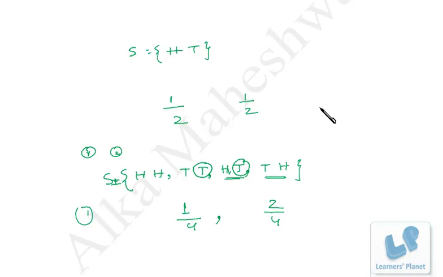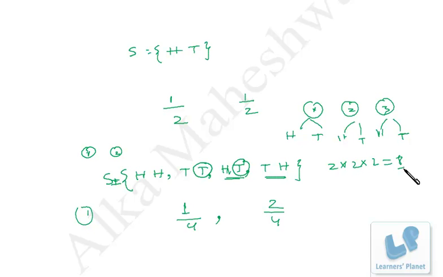So if we have three coins, suppose 1, 2 and 3, each is having two possibilities, head and tail. So the total sample space will be 2 into 2 into 2, that's 8. That means the total possible outcomes will be 8.